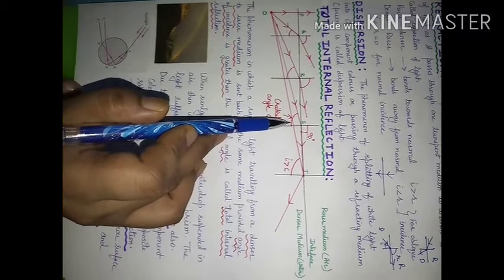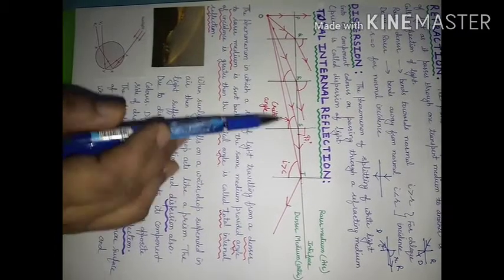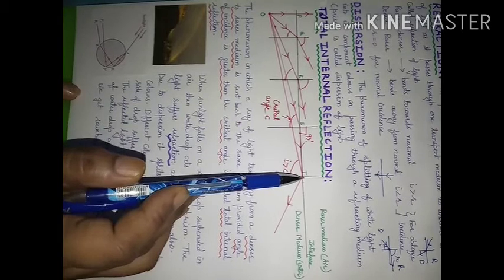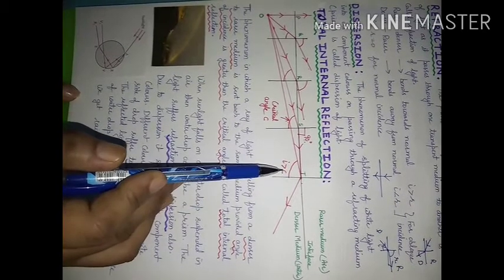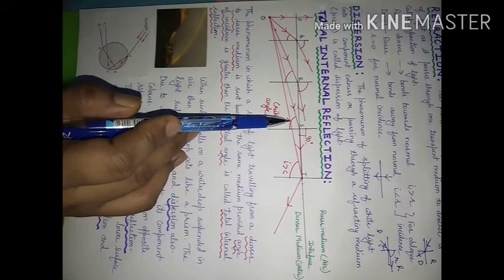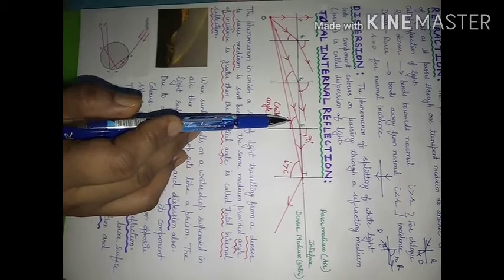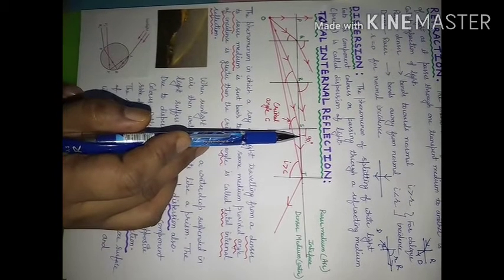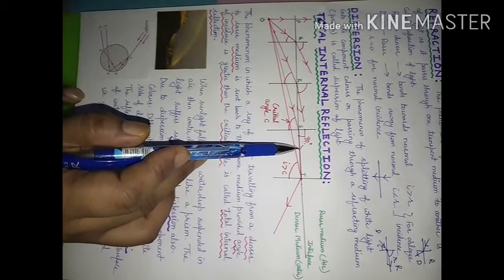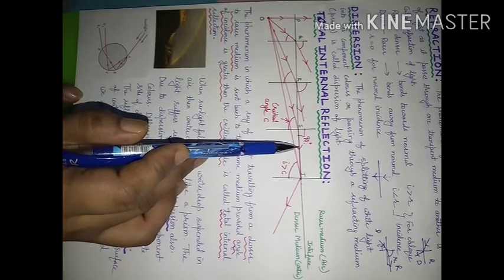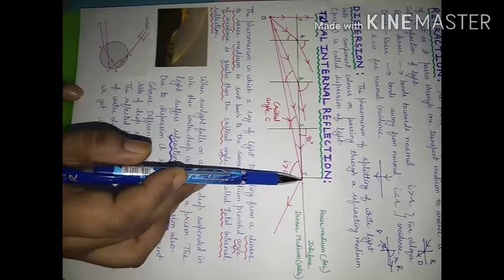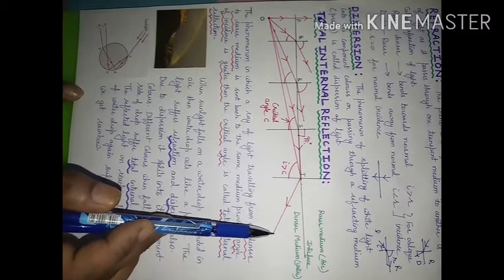What happens if we will increase further angle of incidence such that this angle of incidence is greater than this critical angle? Then this angle will further increase. This ray will move more away from normal. So result will be this ray will enter into the same medium.